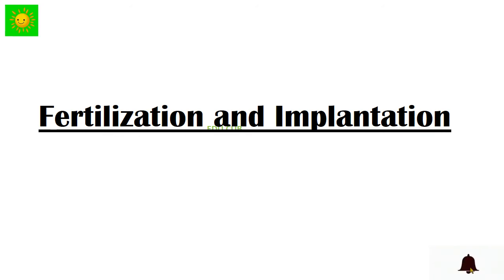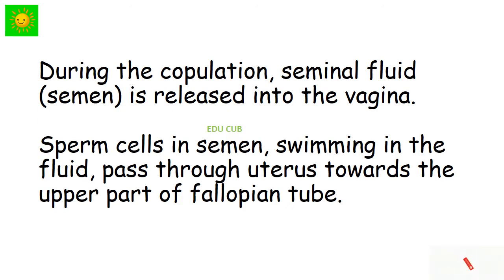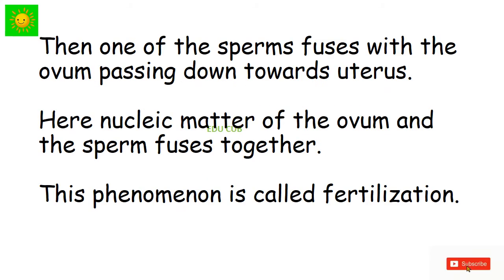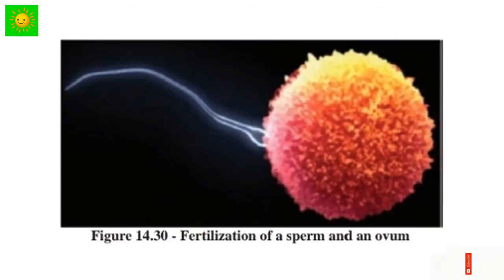Fertilization and implantation. During ovulation, seminal fluid, that means semen, is released into the vagina. Sperm cells in semen swim in the fluid and pass through the uterus towards the upper part of the fallopian tube. Then one of the sperms fuses with the ovum passing down towards the uterus. Here the nuclear matter of the ovum and the sperm fuse together. This phenomenon is called fertilization. Now you can see fertilization of sperm and ovum.